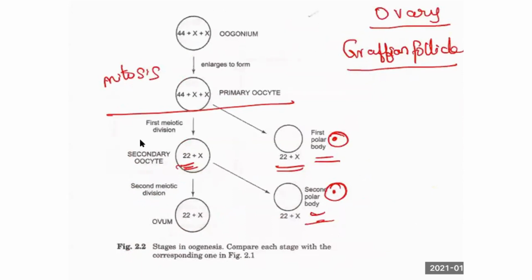So remember, 3 to 4 lakhs of ovum will be present. Approximately 40,000 of the ovum will be used by the female during her reproductive life. There are so many ovum within the ovarian follicle.